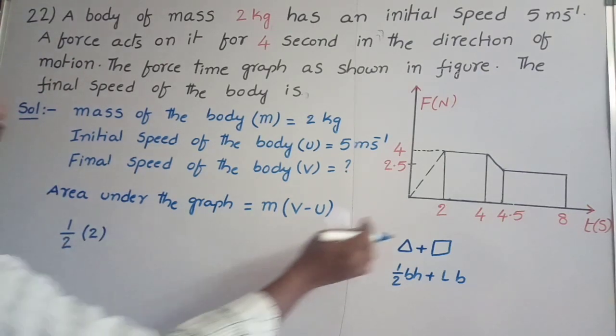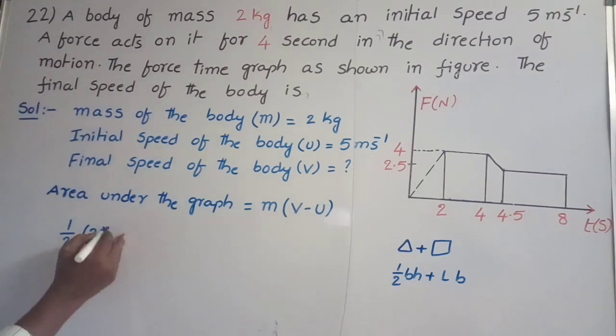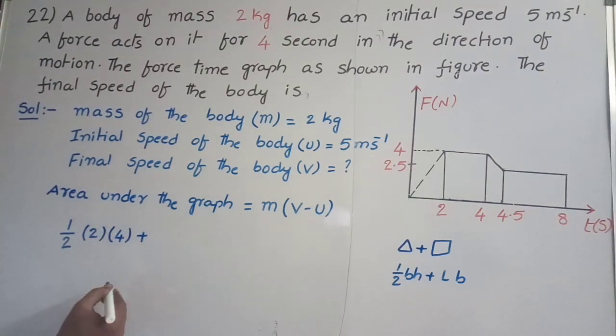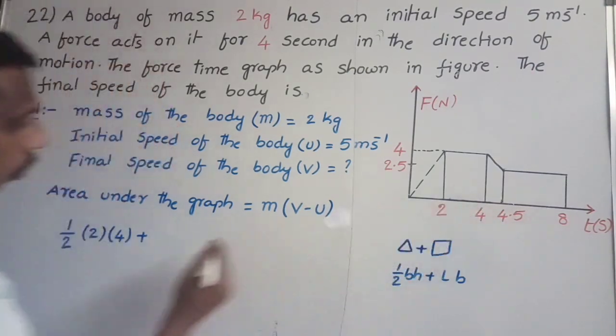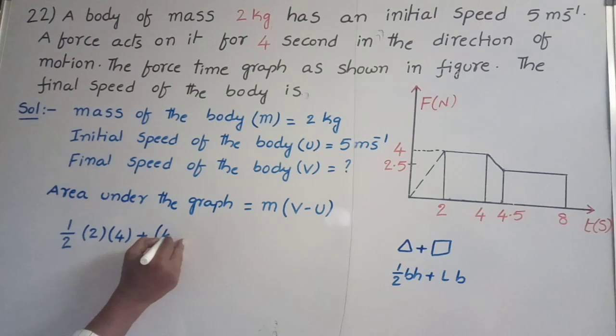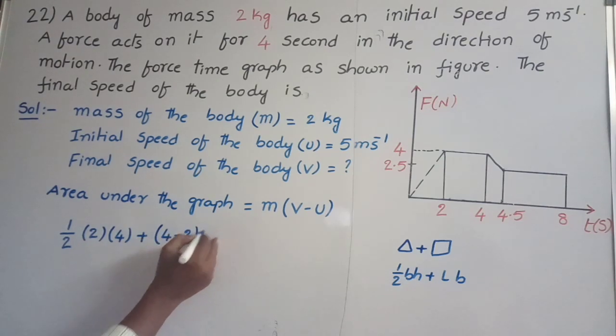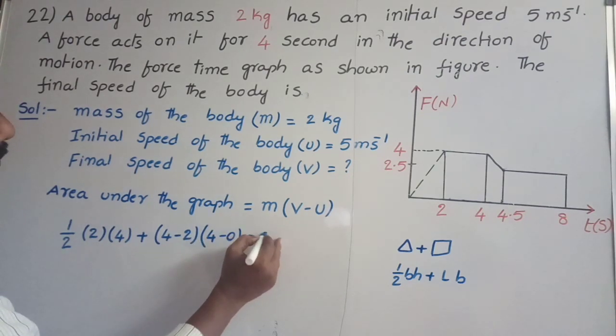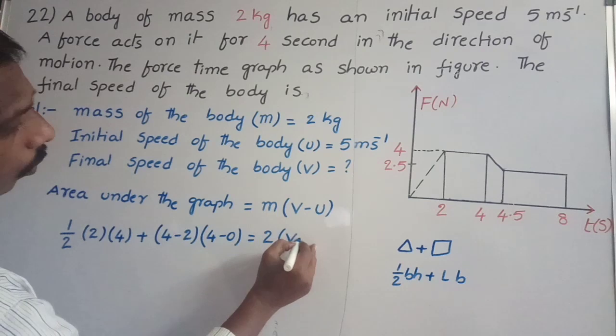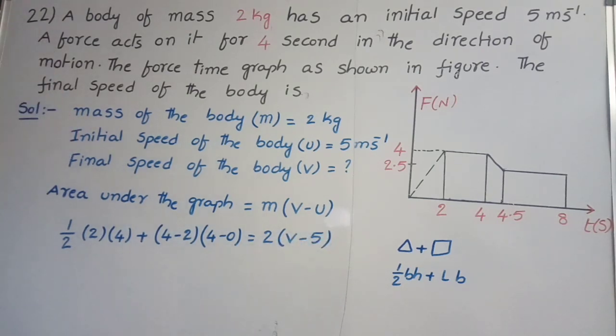Height is equal to 4 Newton. Plus, in this rectangle, length is equal to 4 minus 2, and breadth is equal to 4 minus 0, which is mass 2, v we don't know, u is equal to 5.